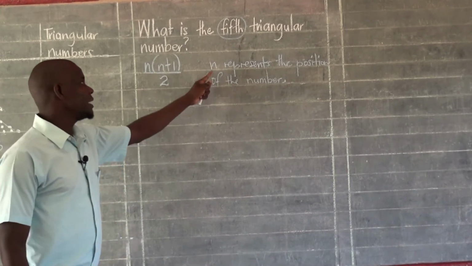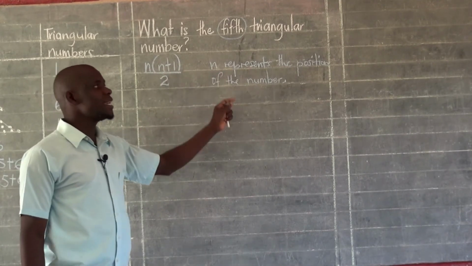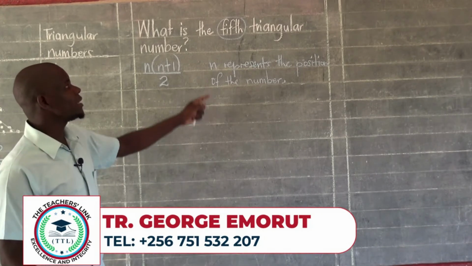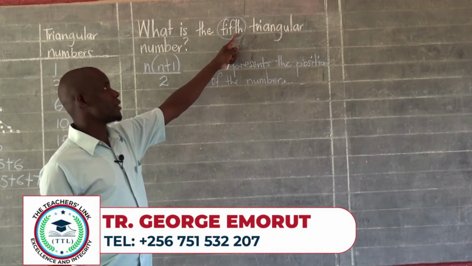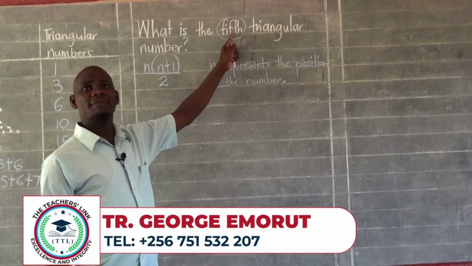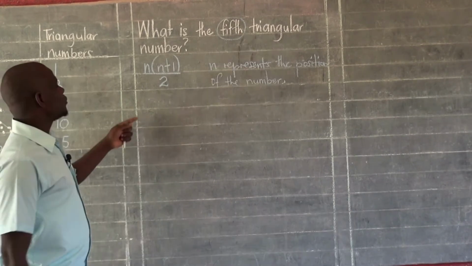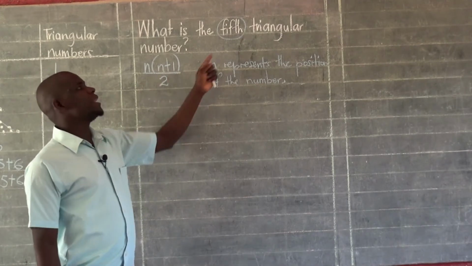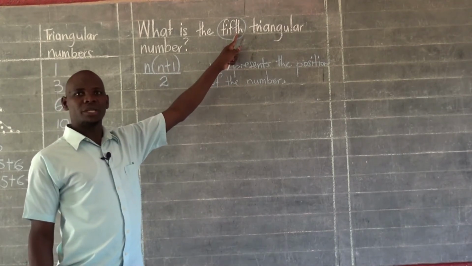So I've told you this n here is representing the position of the number we are working with. Like in this case, the position of our triangular number is the fifth. Are we together? We are going to replace n by the position that is given in the question.